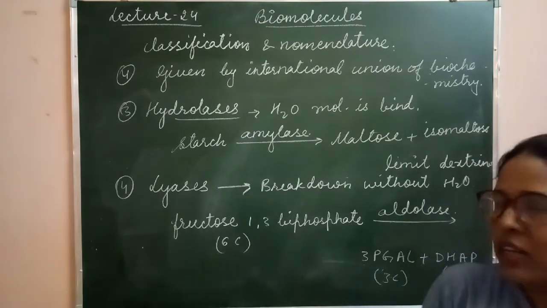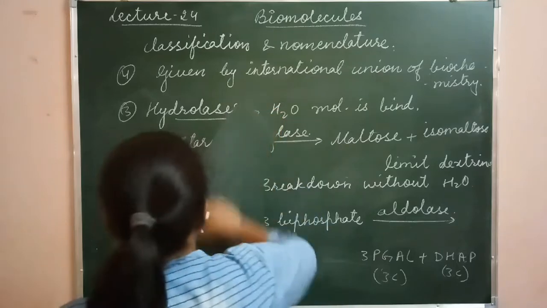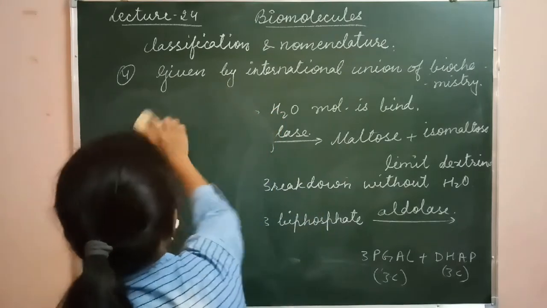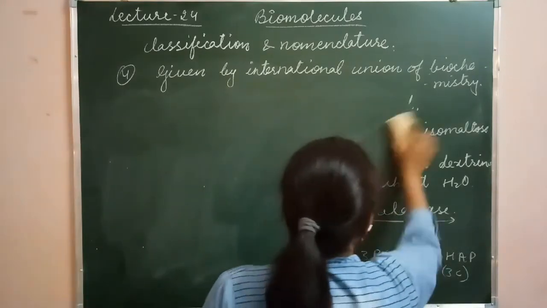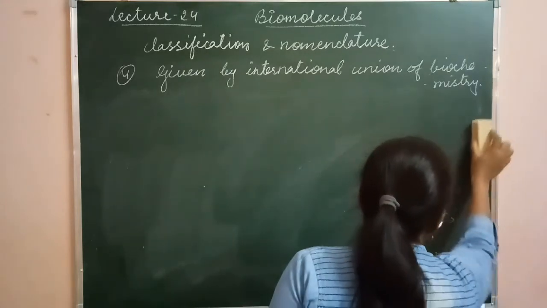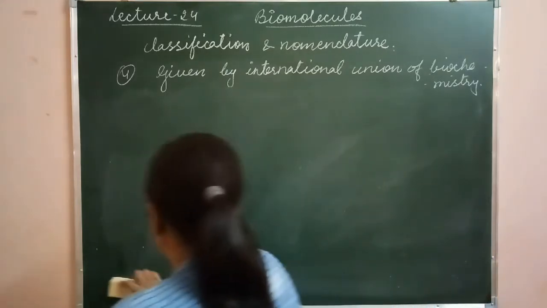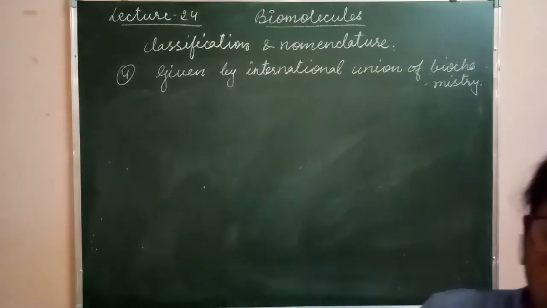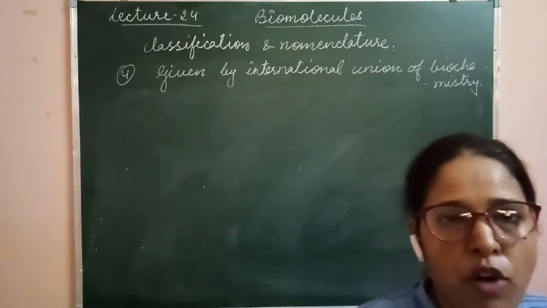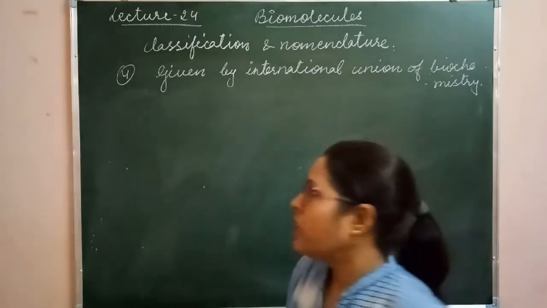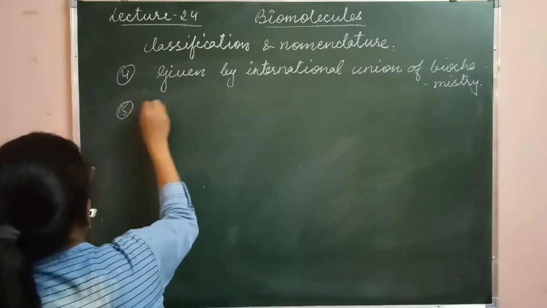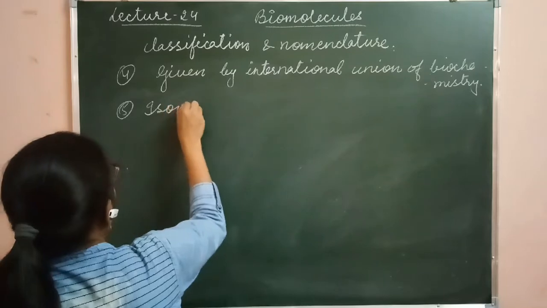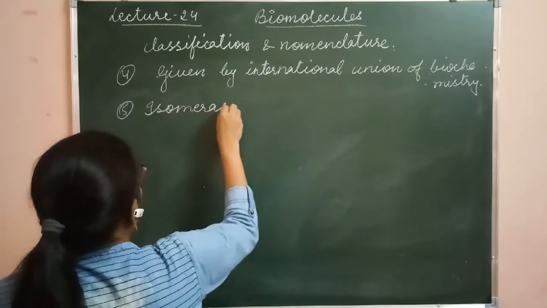Next one is isomerases. Isomerases are the enzymes which help in the process of isomerization. Isomers are the substances which have the same chemical formula, but the structure is different. So the fifth category is called isomerases.